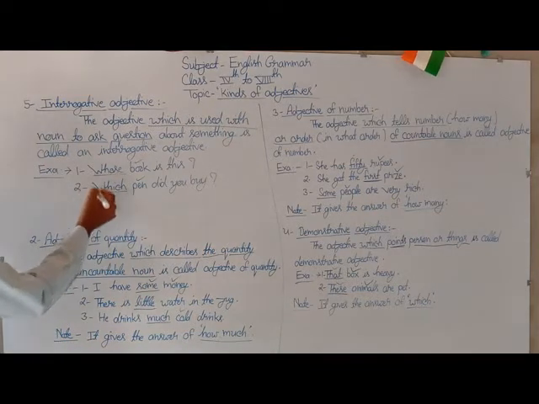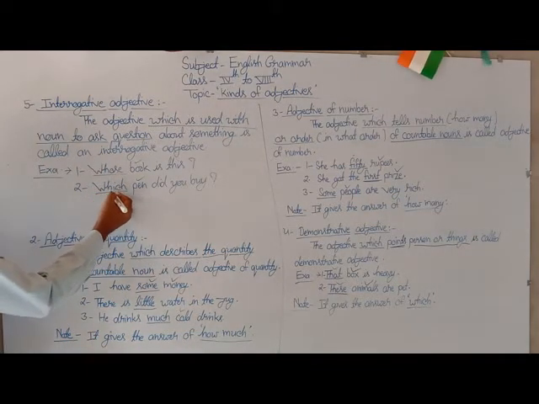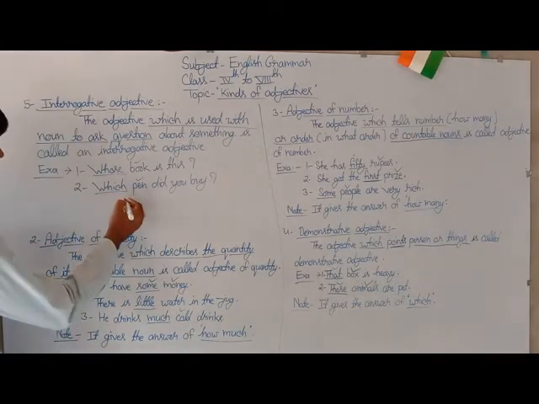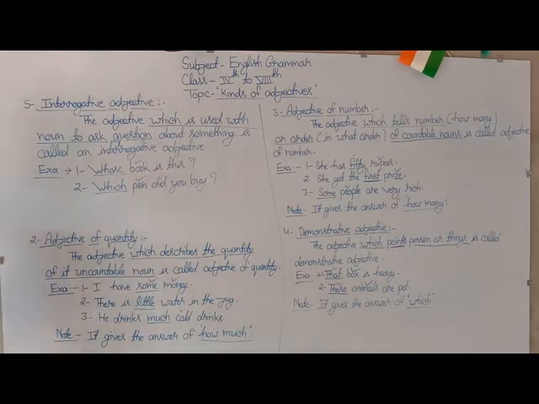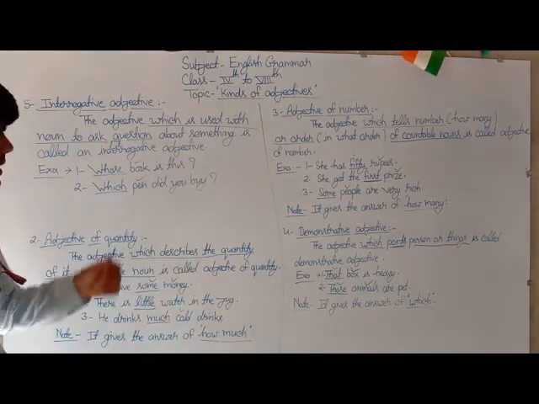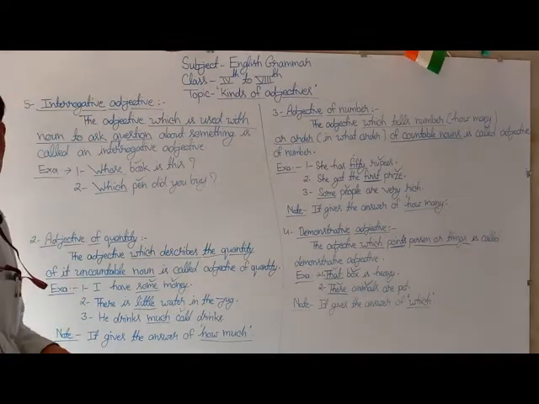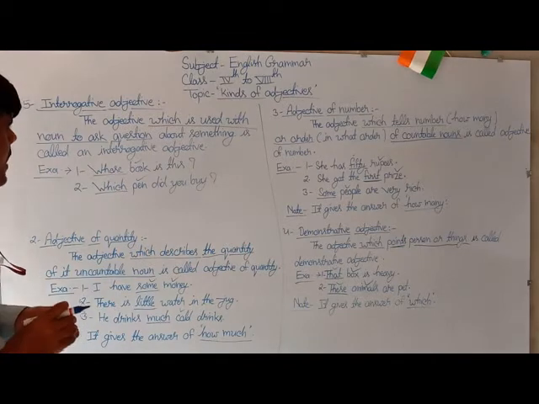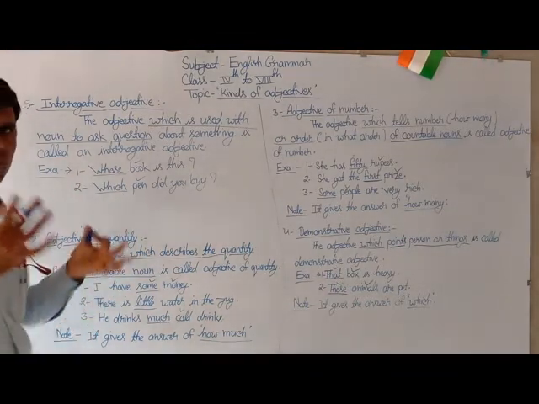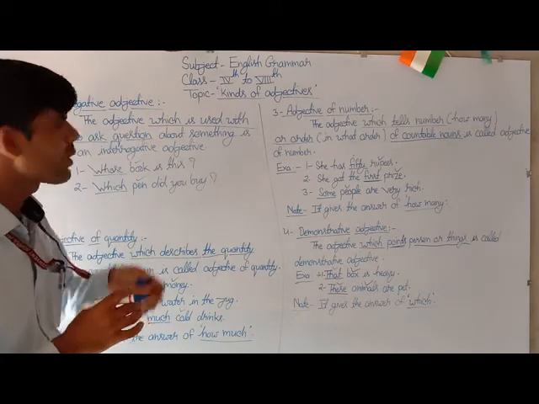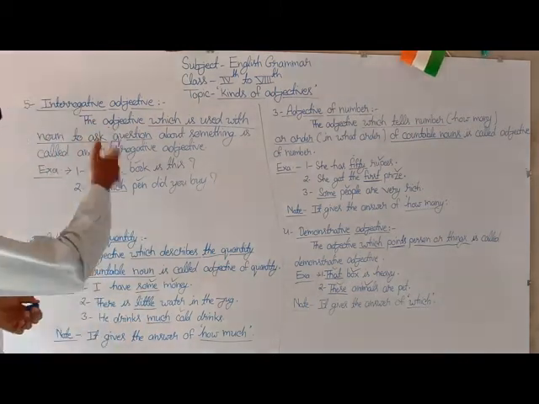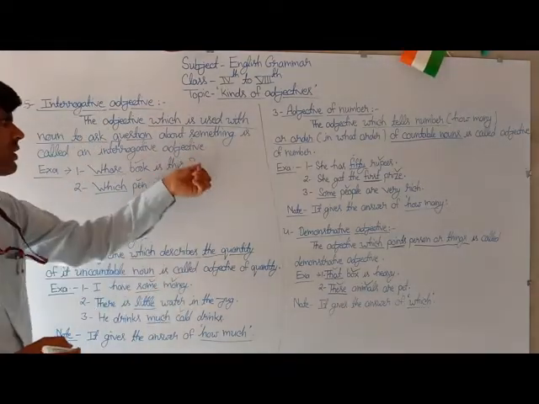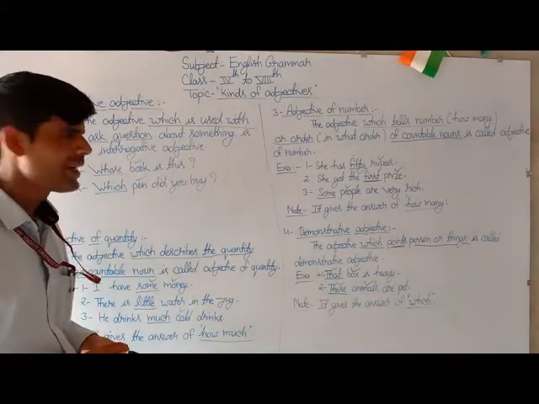Here is the second example: which pen did you buy? Here the underlined word which is used with its noun pen to ask a question about something. So this is also counted as an interrogative adjective. So you can say that the adjective used with its noun to ask a question about something is called the interrogative adjective. An interrogative adjective always takes a question mark at the end of the sentence.